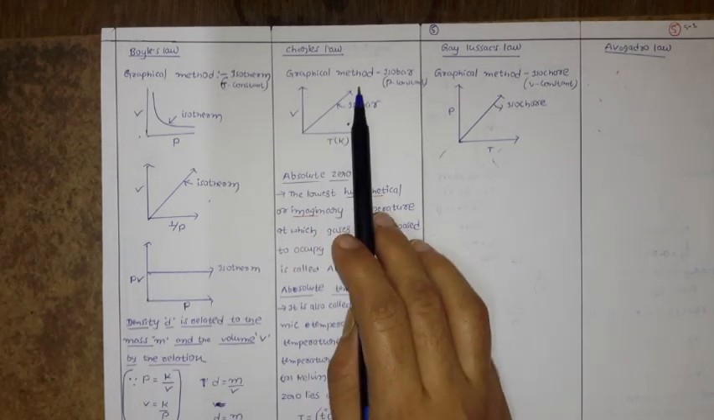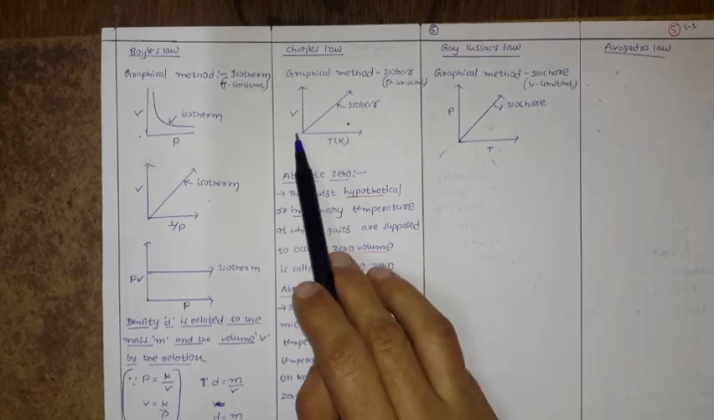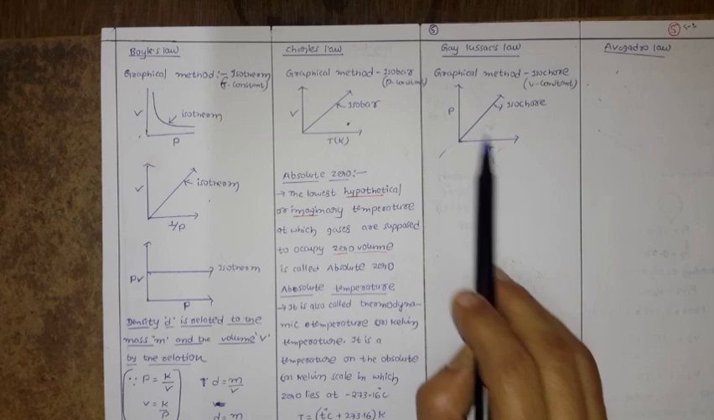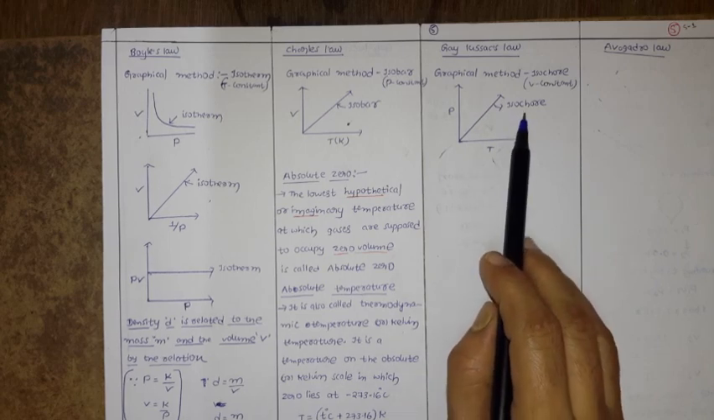Now Charles law you can represent simply as V versus T having the linear graph, and Gay-Lussac law also we have P versus T having the linear graphs.